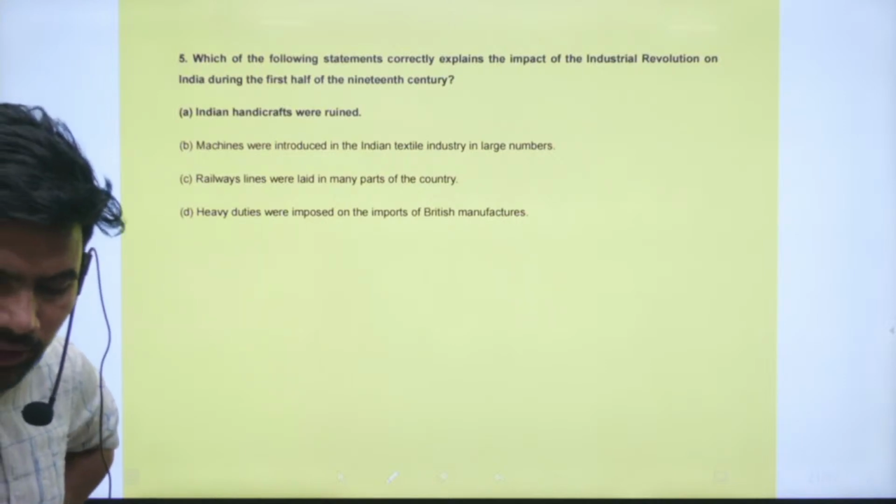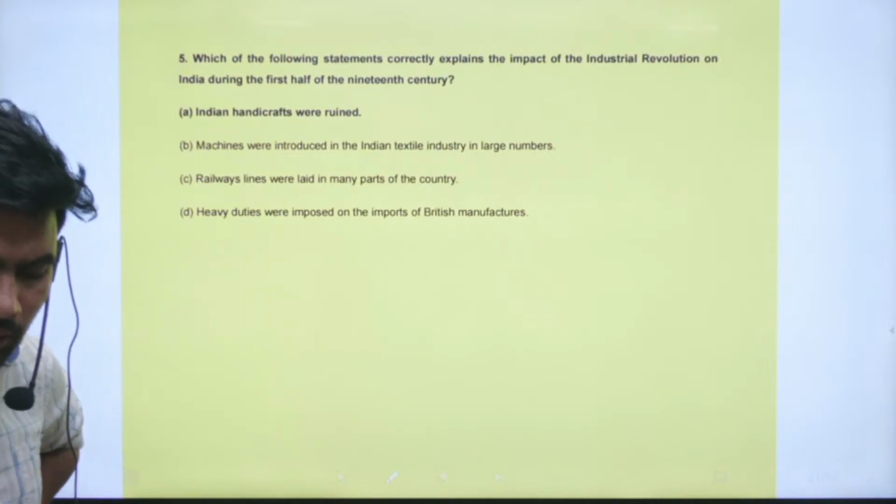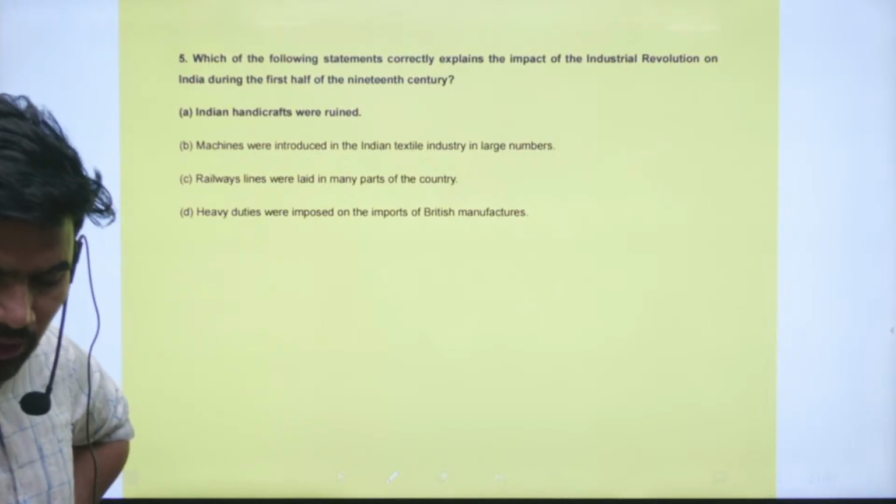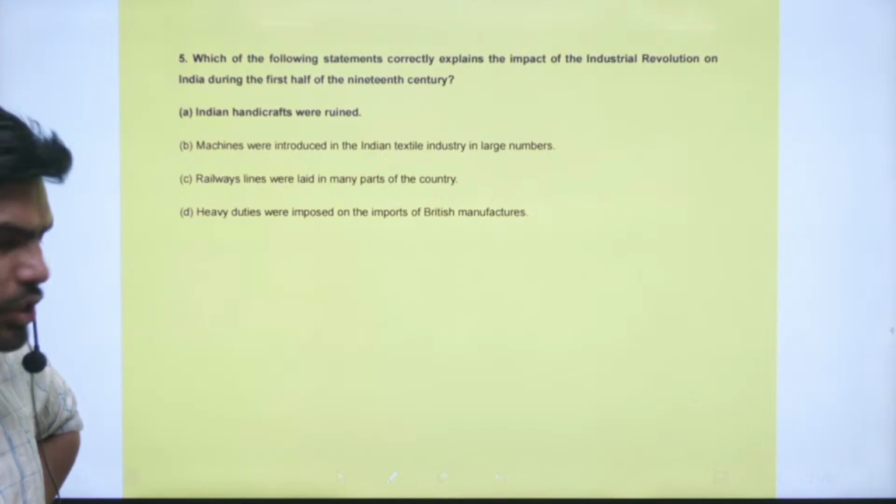Which one of the following statements correctly explains the impact of the Industrial Revolution on India during the first half of the 19th century?